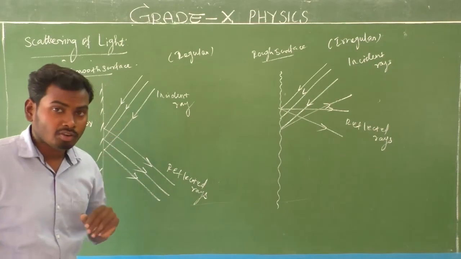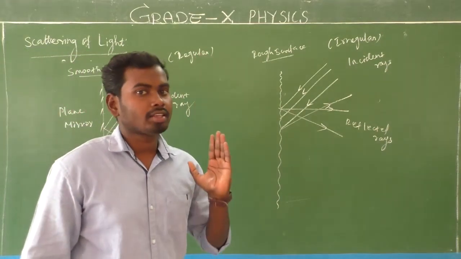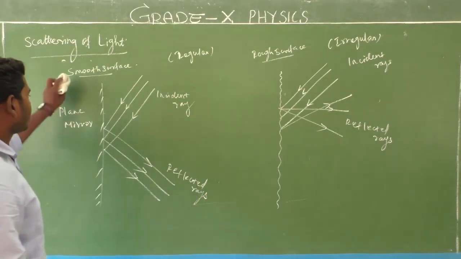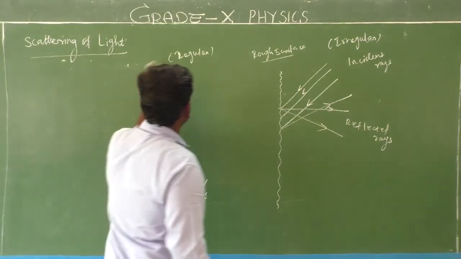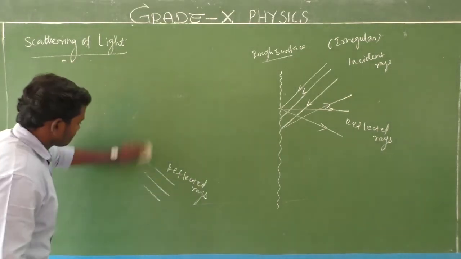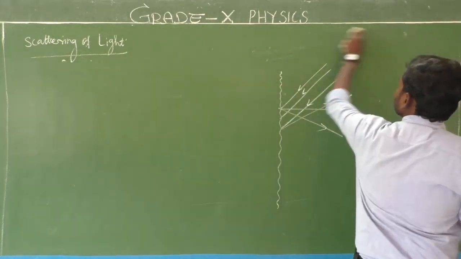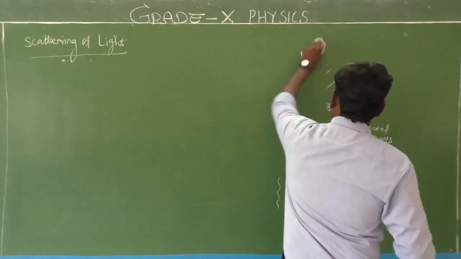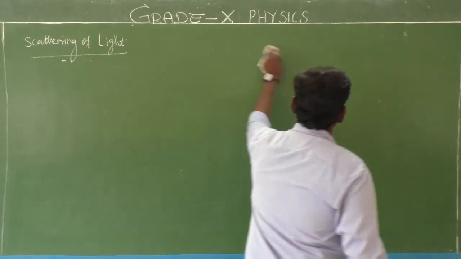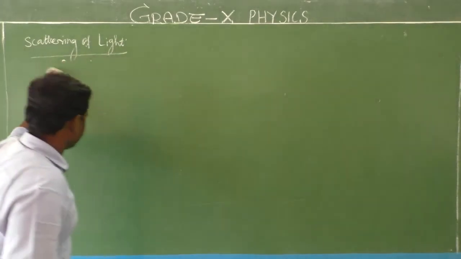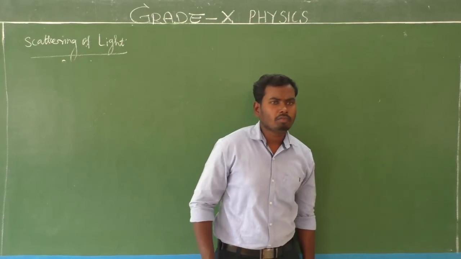Here the reflection of light depends on the reflecting surface, isn't it? Reflecting surface, okay?